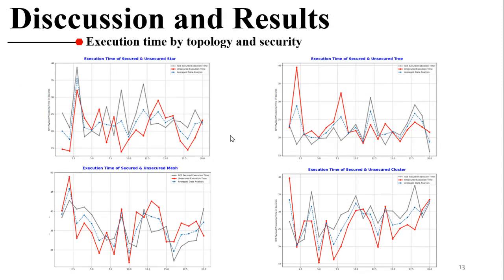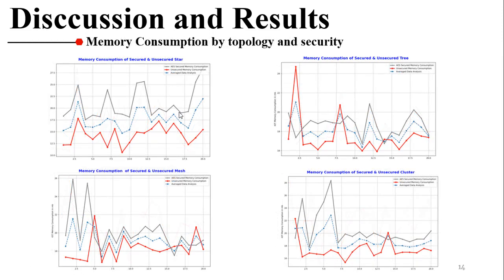Now with the results, we have here the execution time by topology and security. The red curve represents the implementation of the platform without a security layer. The gray one represents the implementation of the platform using ECC SHA-256, and the blue one is just the average. The same treatment has been done for the memory consumption. So, according to the results obtained, we find that mesh topology takes more time to execute and consumes higher memory compared to the rest of the topologies.